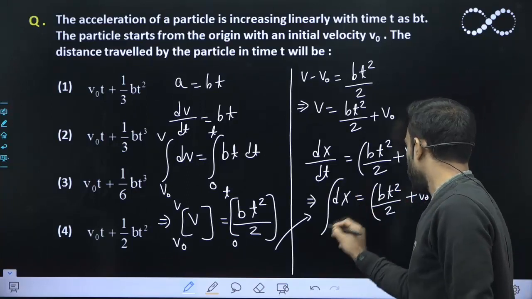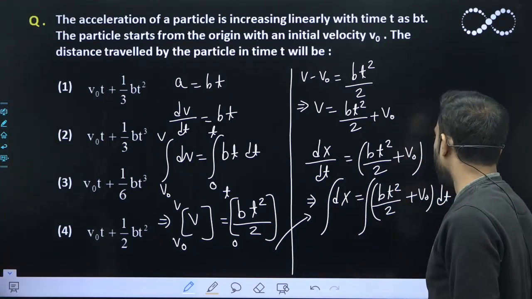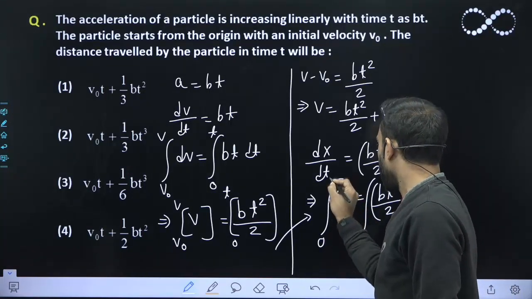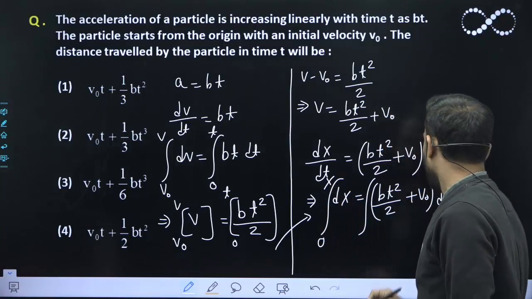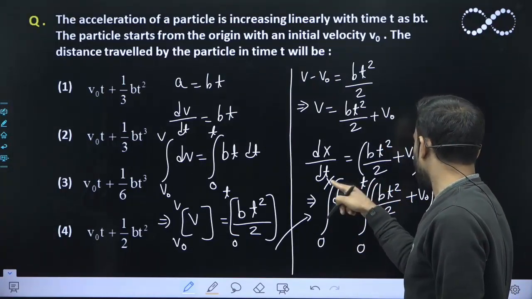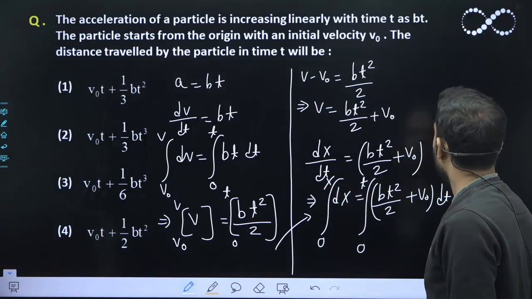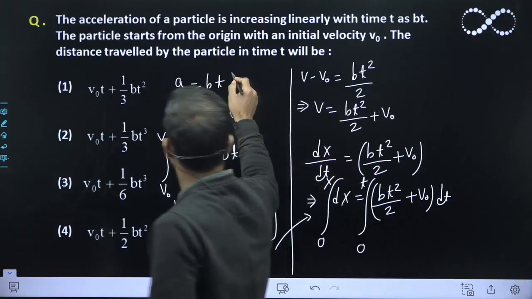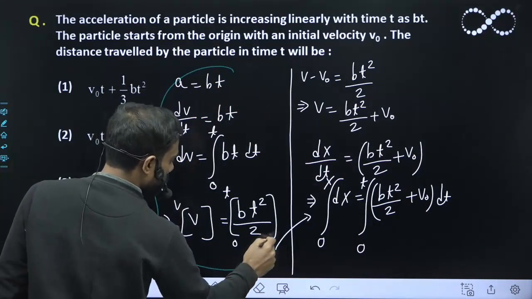And the integration of this, I am taking on both sides, and here the initial position is 0, the final position let us suppose is x, the initial time is 0, and after time t the position is x. This I need to find. I am omitting the left hand side to make some space here.